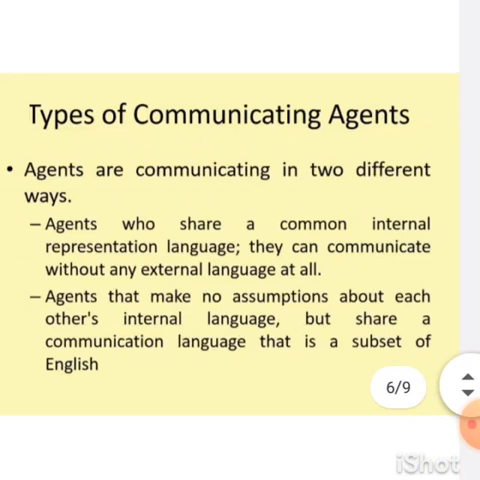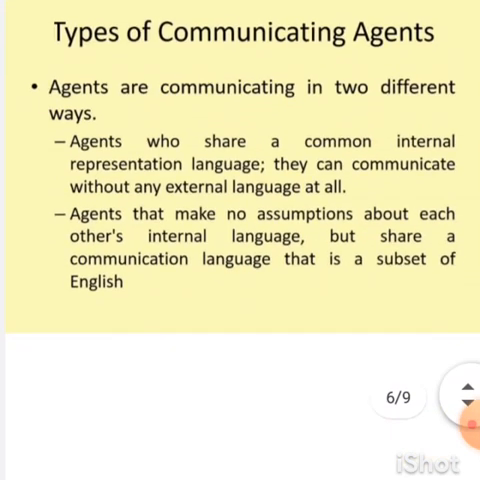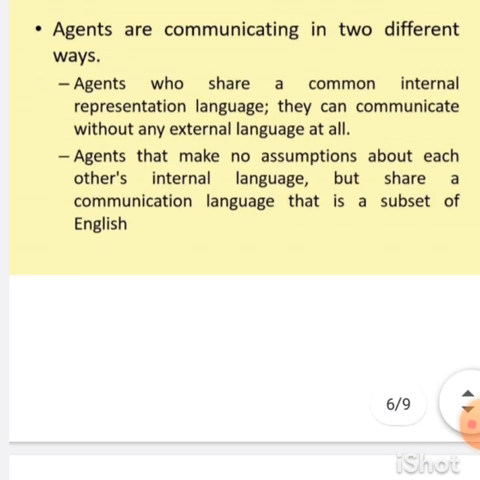Next we come to the types of communication agents. The communicating agents have different methodologies for sharing information. The first one is that they use an internal representation language. Internal representation language means they use LISP, propositional logic, predicate logic, like that. This is the internal language they use to communicate between these agents.